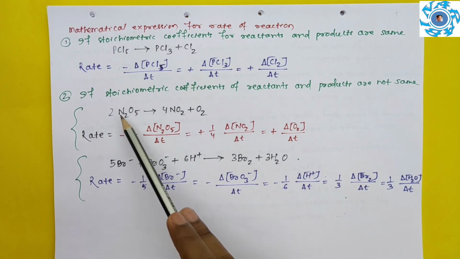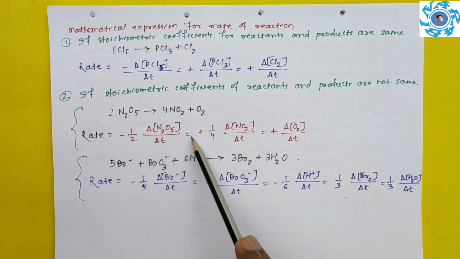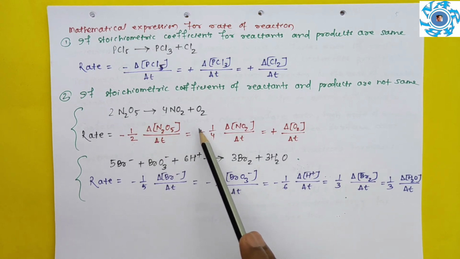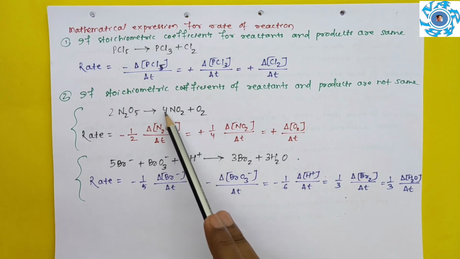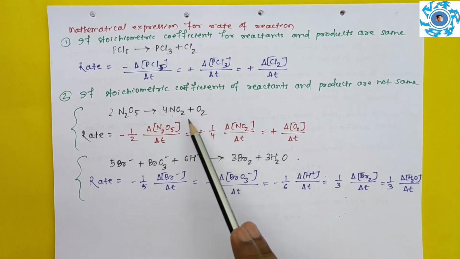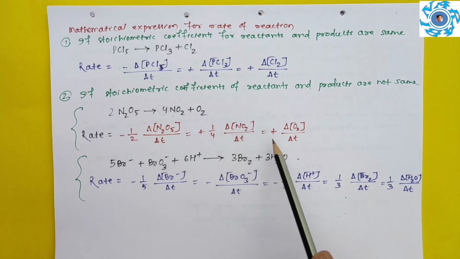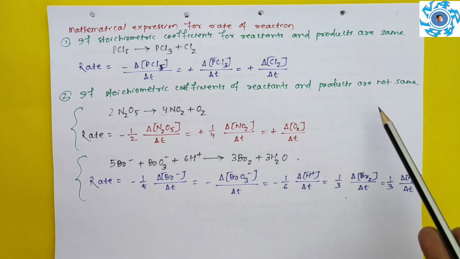So half delta concentration of N2O5 divided by delta T is equal to plus, because it is product side, the concentration will increase. So plus 1 by 4. Here 4 is the coefficient, so we have to divide it by 4. 1 by 4 delta concentration of NO2 by delta T is equal to plus delta concentration of oxygen divided by delta T. That's the thing.